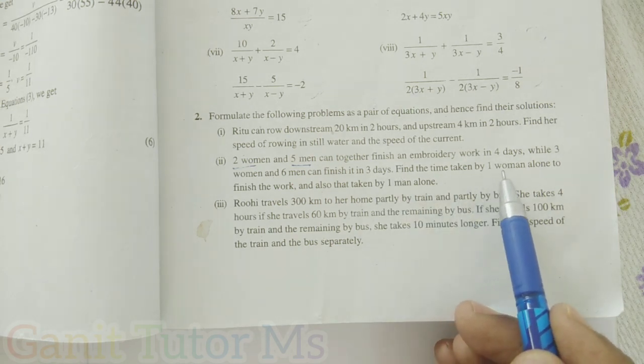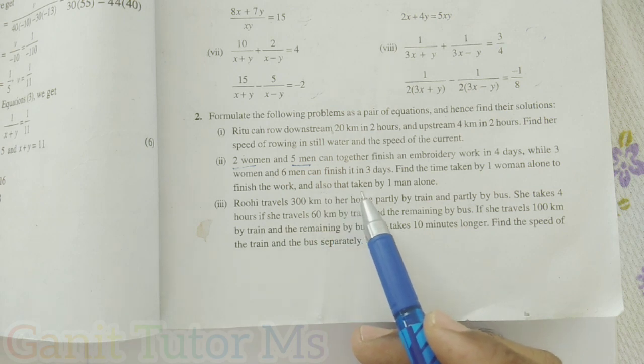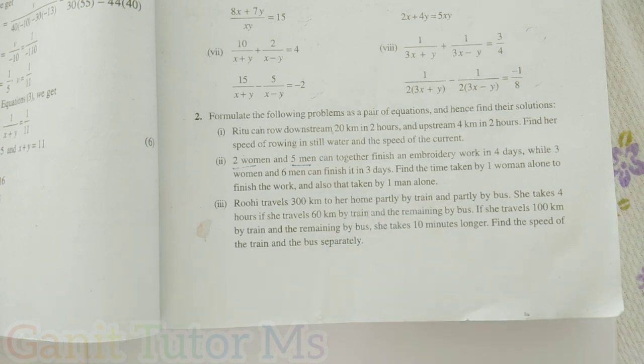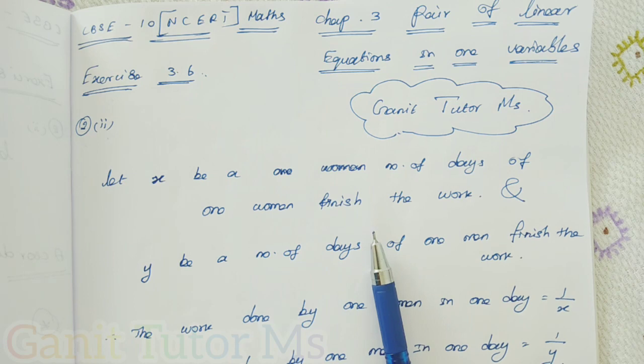Find the time taken by one woman alone to finish the work, and also the time taken by one man alone. Clear? Any doubt? What we have to find in this problem is the time taken by one woman alone to finish the work and the time taken by one man alone.